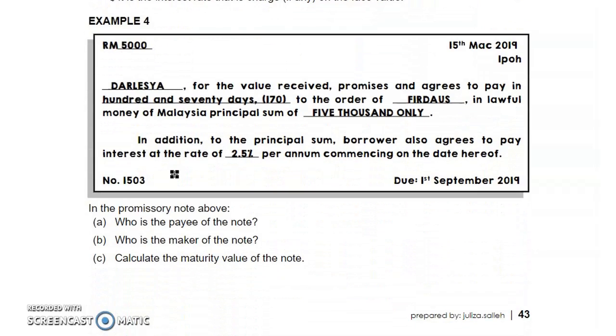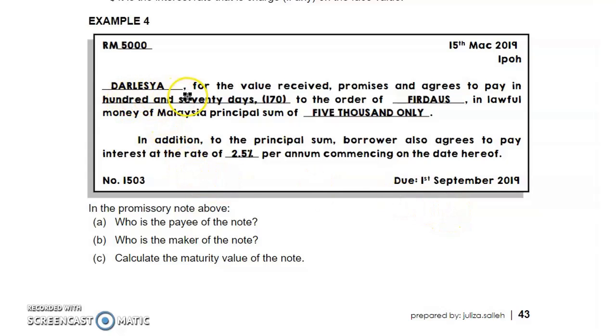Now let's look at a simple example. Based on this promissory note, identify who is the payee of the note, who is the maker of the note, and calculate the maturity value of the note. Principal 5,000, date of note 15 March, maturity date 1st September.